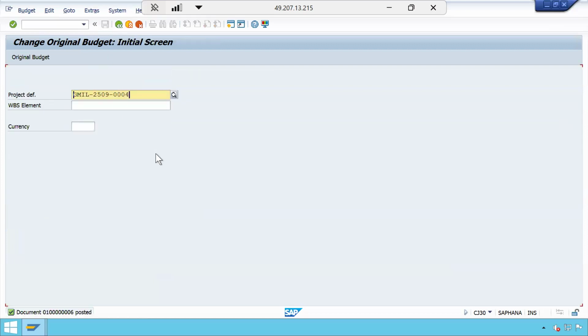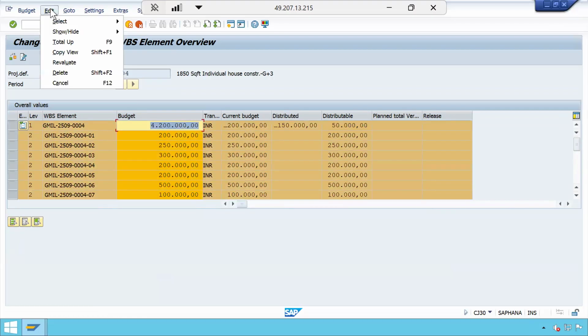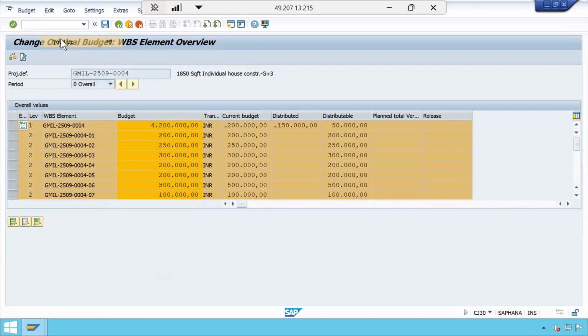So I kept 42 lakhs, which is actually 41 lakhs 50,000. Now I want to change this. How can I change? I can change it still here. Go. Okay, and then I will make it. So I don't know how much is the total. Let me do that. Edit, total up.